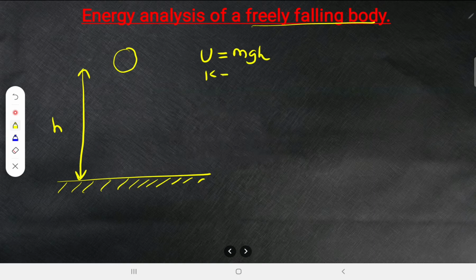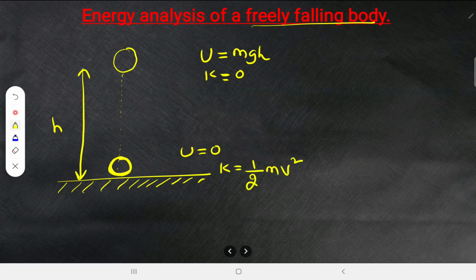Alright, what is the kinetic energy? 0. Right now we haven't dropped it. That's why kinetic energy is 0. Now for example, if you drop it, what will happen? It will come down and hit. Now how about the energy here? Here the potential energy is 0. Now how about kinetic energy? Kinetic energy is there, that is half mv square for sure.